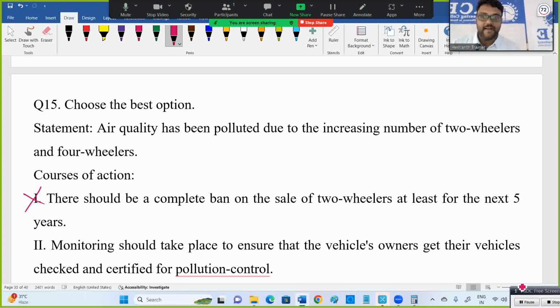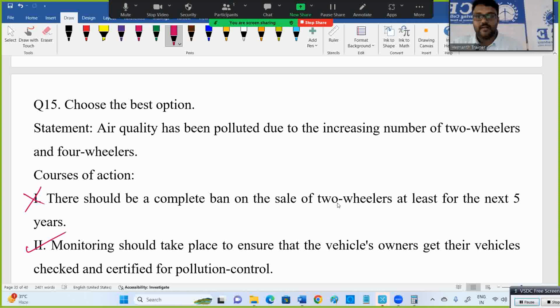Okay, so fine. First one is not okay. So second one is fine. Yeah, we need to monitor each vehicle, what the pollution level is, whether it is under control or not. If it is not controlled, then banning that is okay. We need a pollution certificate for every vehicle. The traffic police will check because of that. If it is more polluted, then they'll try to ban those vehicles. So pollution control, that value you have to check frequently. Okay, we need to put certain things.